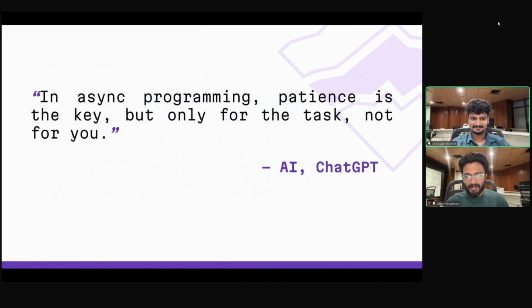We'll end this talk with a quote by one of our AI friends, ChatGPT: In async programming, patience is the key, but only for the task, not for you.